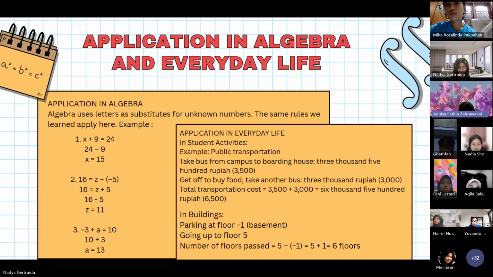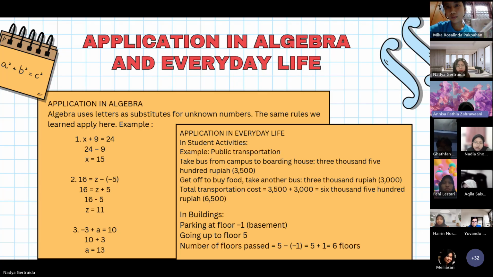16 is the same as z subtracted by negative 5. First, simplify the subtraction of a negative. Z subtracted by negative 5 is the same as z added to 5. So 16 subtracted by 5, the result z is 11. Negative 3 added to a, the sum is 10. Then a, the result is 10 added to 3, the sum is 13.